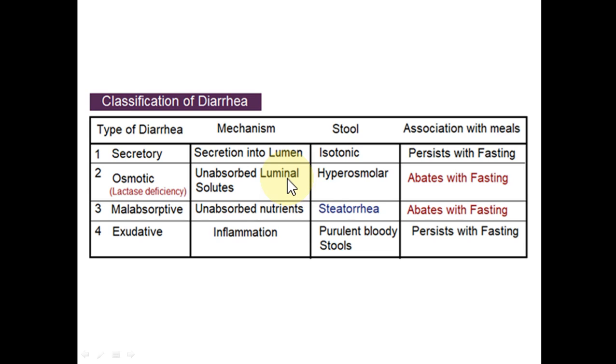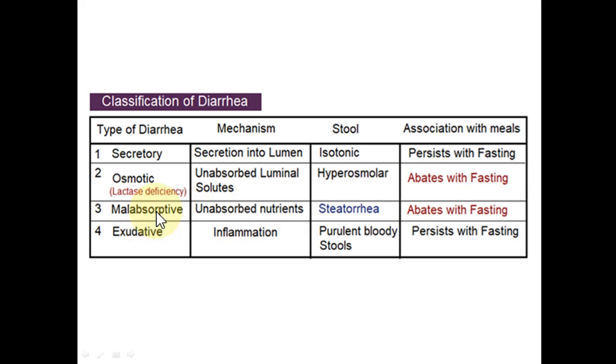By that we mean that they are hypertonic as compared to the blood plasma, and they will pull fluid from the blood into the lumen of the intestine. So this is also known as the hyperosmolar diarrhea. And in this type of diarrhea, if the patient stops eating, particularly if he stops eating fats, the diarrhea will abate.